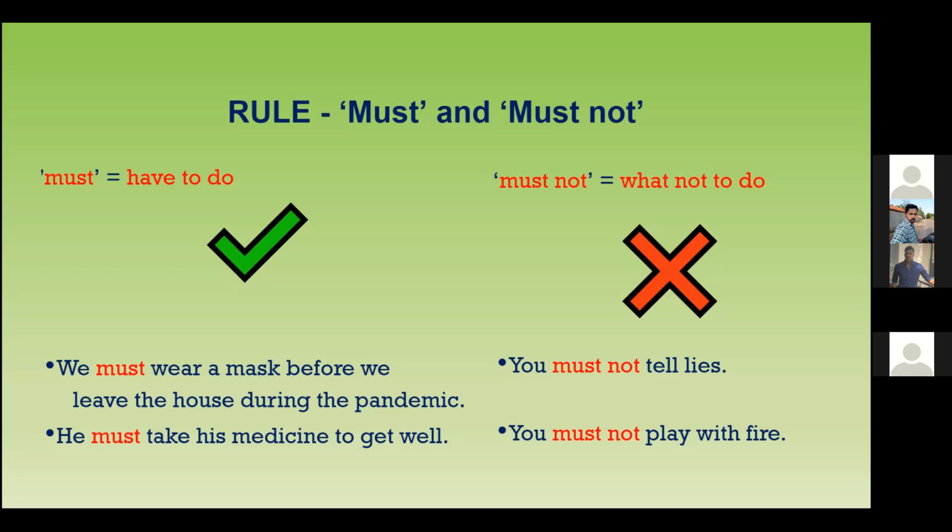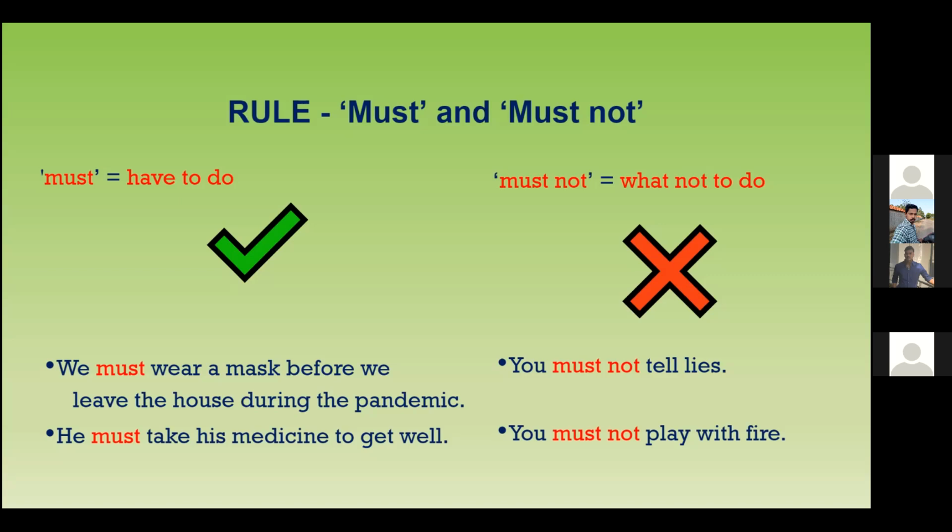Shanmugam, in the first sentence, where is the other verb? You must not tell lies. Where's the other verb? Must not is the modal verb. The other verb is tell. Tell, very good. So you must not tell. So the modal verb is used with another verb to give a meaning to that sentence.